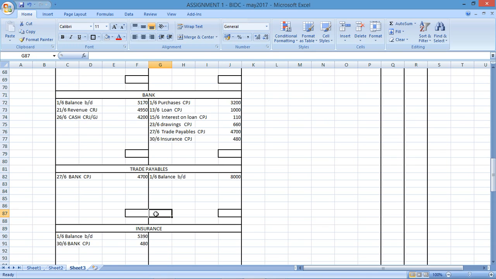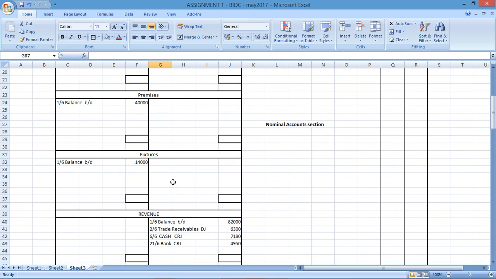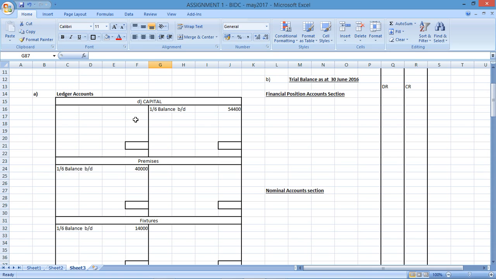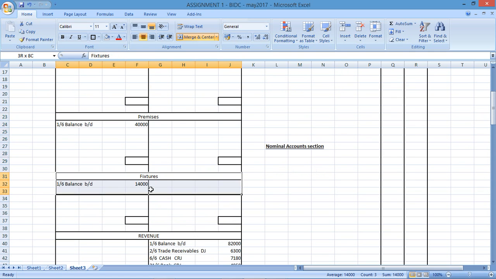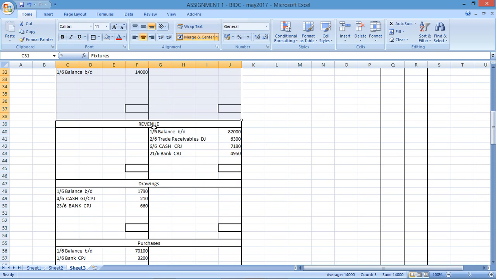So now we've completed the question. We've looked at all of the transactions and we've recorded the transactions. The last bit is to balance each and every one of these accounts. So we now need to look at each of these accounts. Capital I can't balance, premises I can't balance, fixtures I can't balance. There aren't debits and credits. So you would literally just total. It would be that amount that you have there.